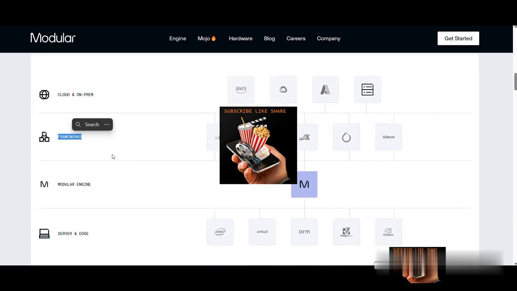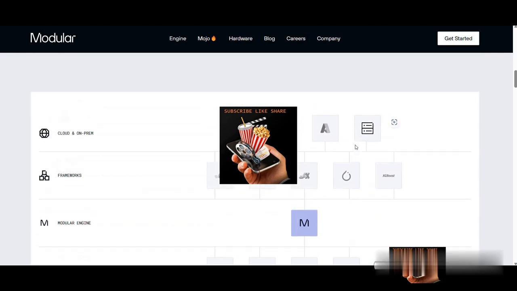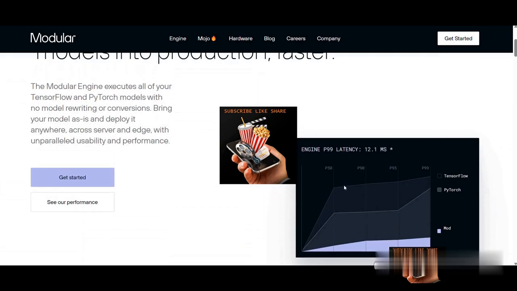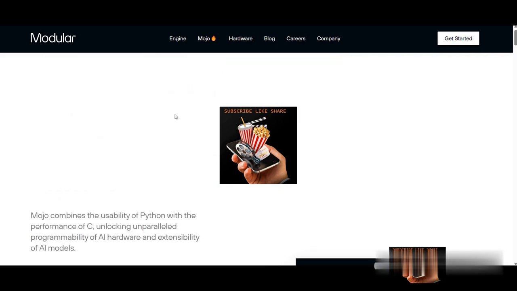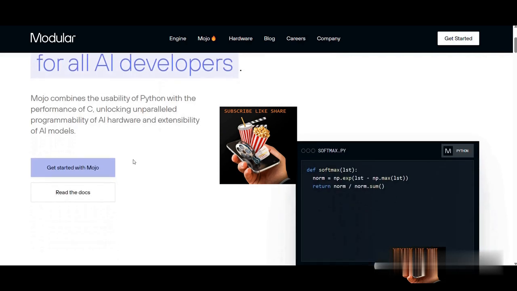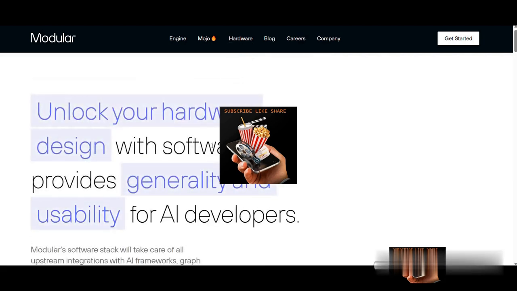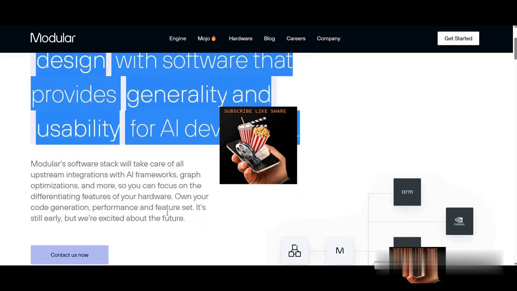So here we can see get started with Mojo and read the topics and docs. Here we have all the guidelines included in this website, and we have the engine. Mojo has a company page and a get started section on the official website. We will first go through what the engine is. It is like a cloud-based service which gives the engine, the performance and instances. Whenever you have a heavy-duty workload, it will create new instances and run it.